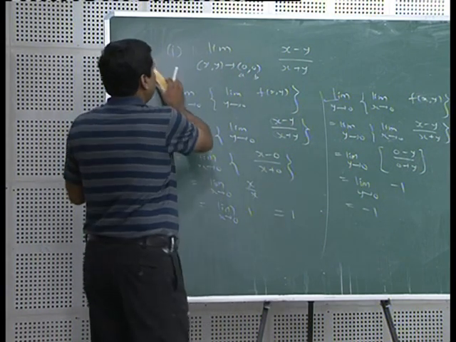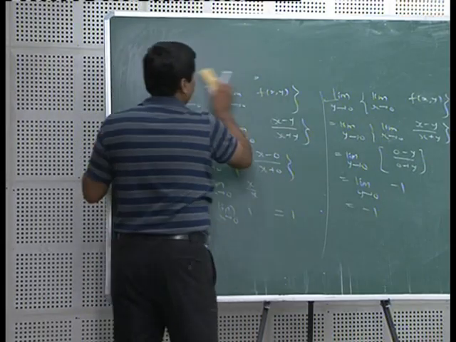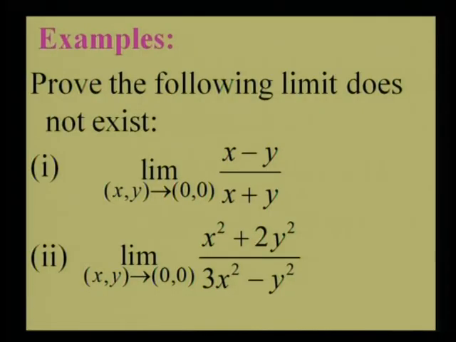Okay. Now, let us solve another example. You can see on the screen how to prove that double limit does not exist using the concept of repeated limit. x square plus 2y square upon 3x square minus y square.